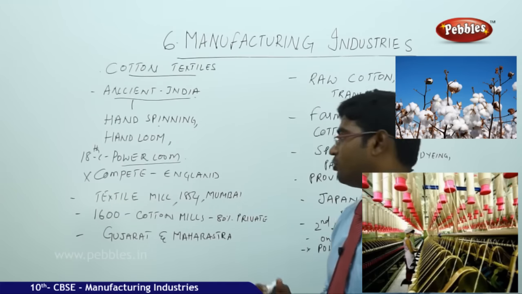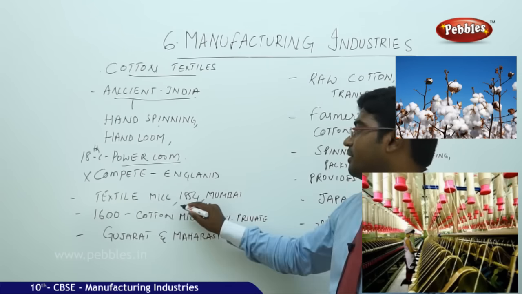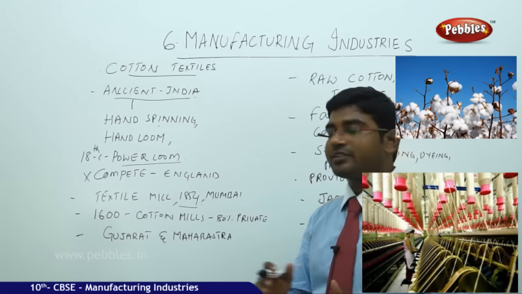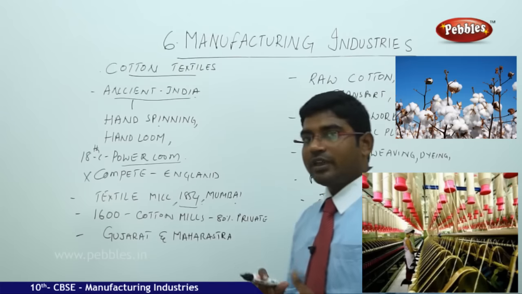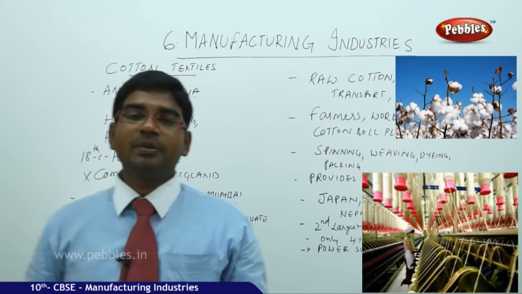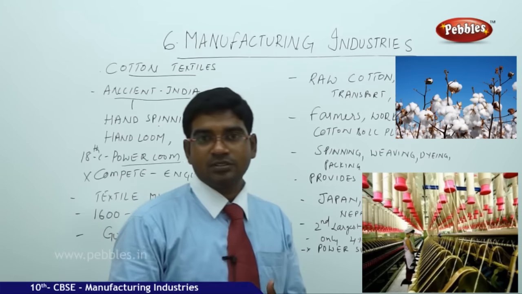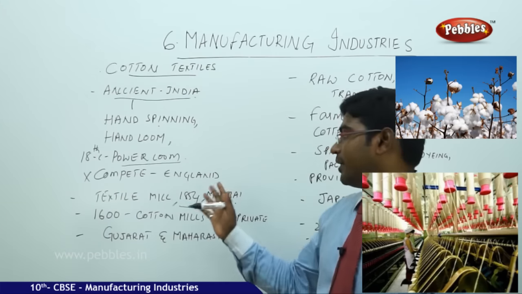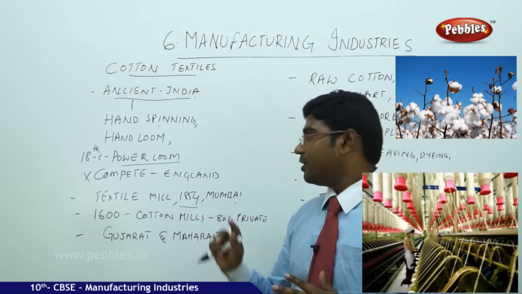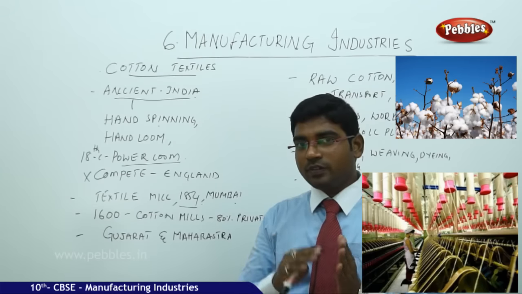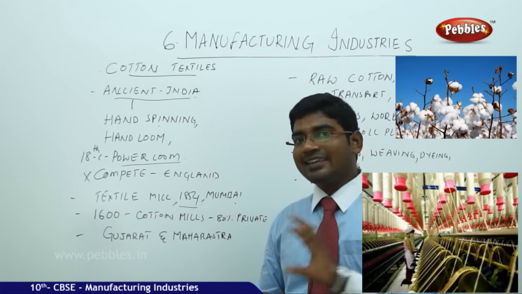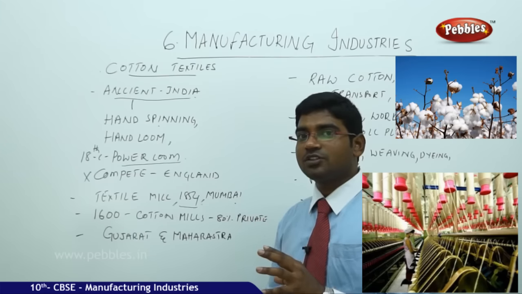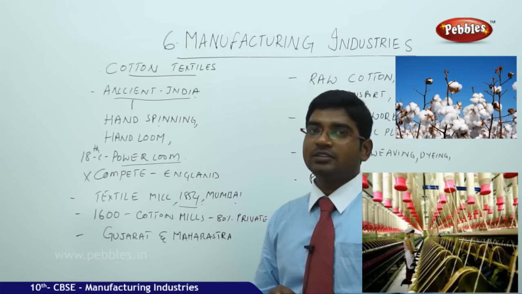Moving on to the historical background, in 1854 the first textile mill was established in Mumbai. In the 16th century we saw cotton being exported from India to other countries, but that got broken during this period. After the Second World War, the economy of Britain came down, and that gave a boost for the Indian cotton industries to regenerate themselves.